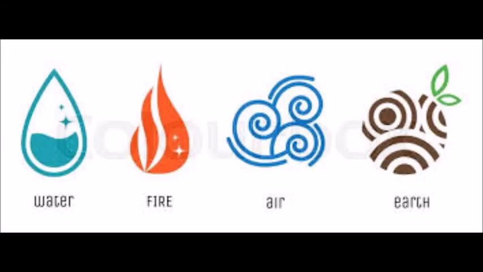Aristotle did not believe in the atomic theory, and he thought otherwise. He thought that all materials on Earth were not made of atoms, but instead were made of the four elements, which are earth, fire, water, and air.